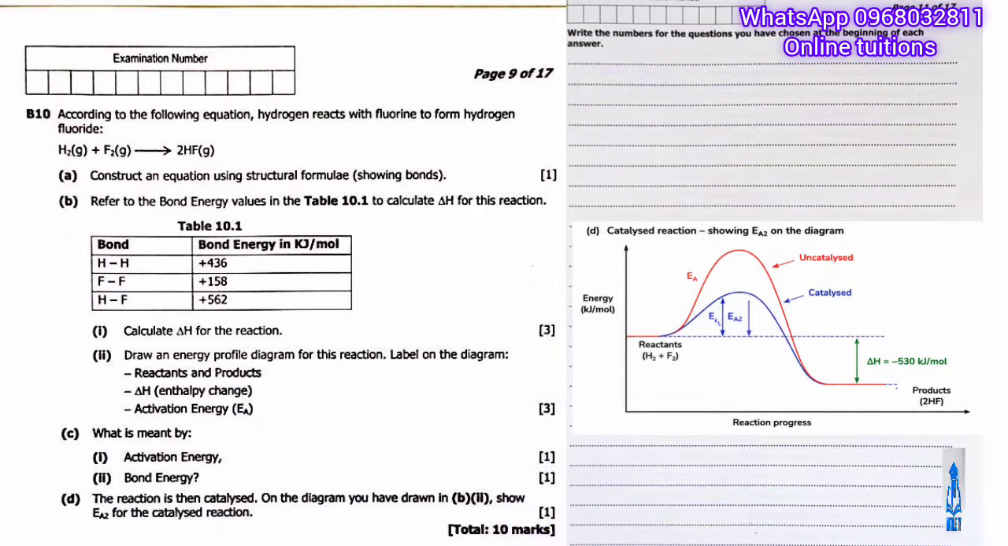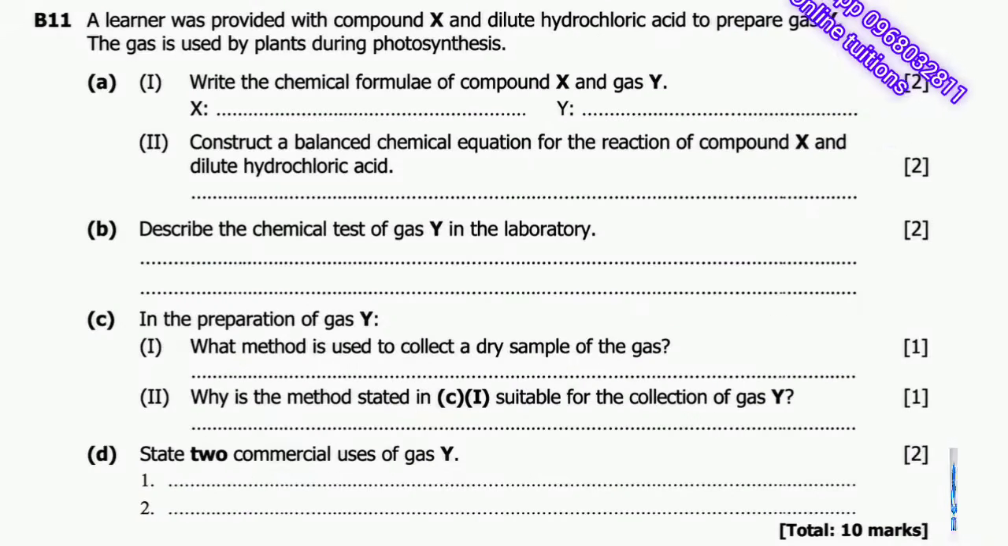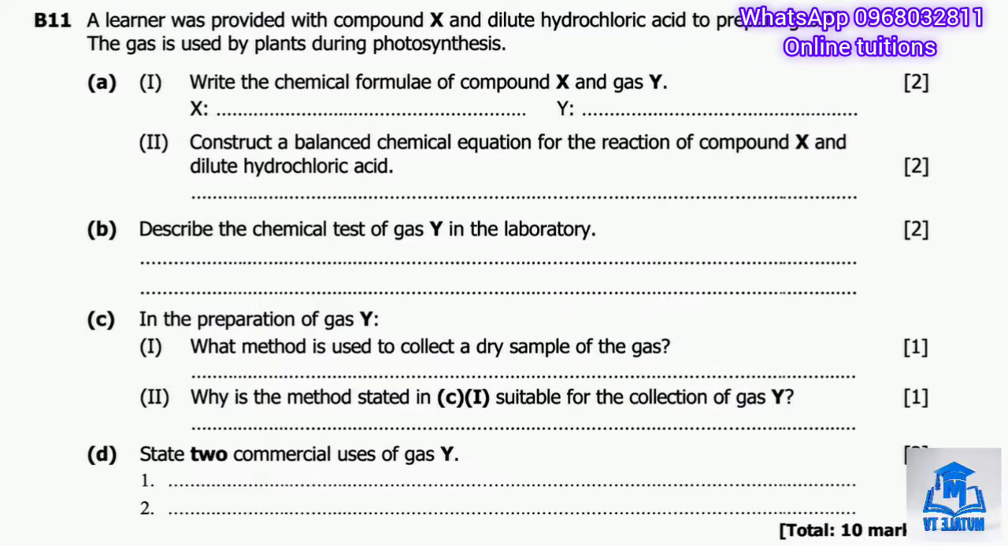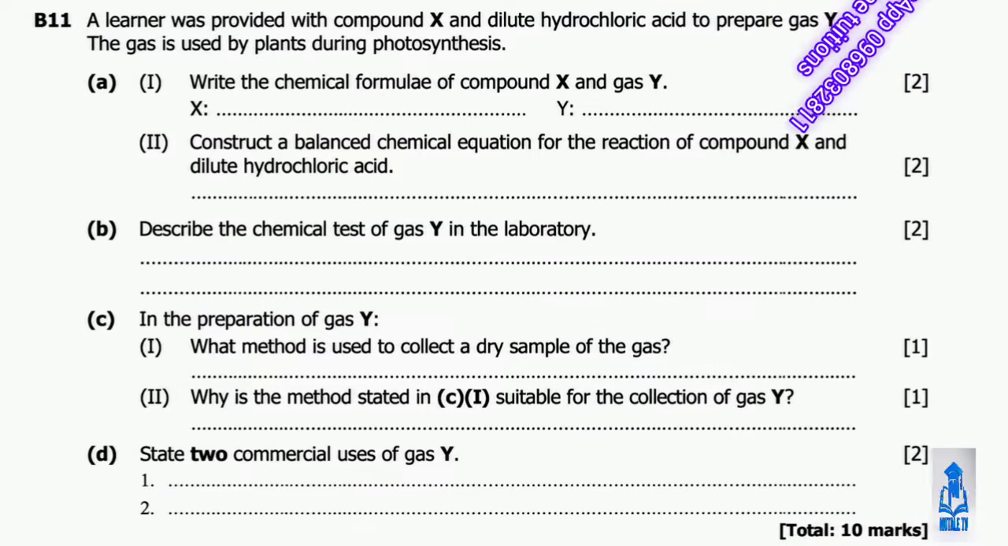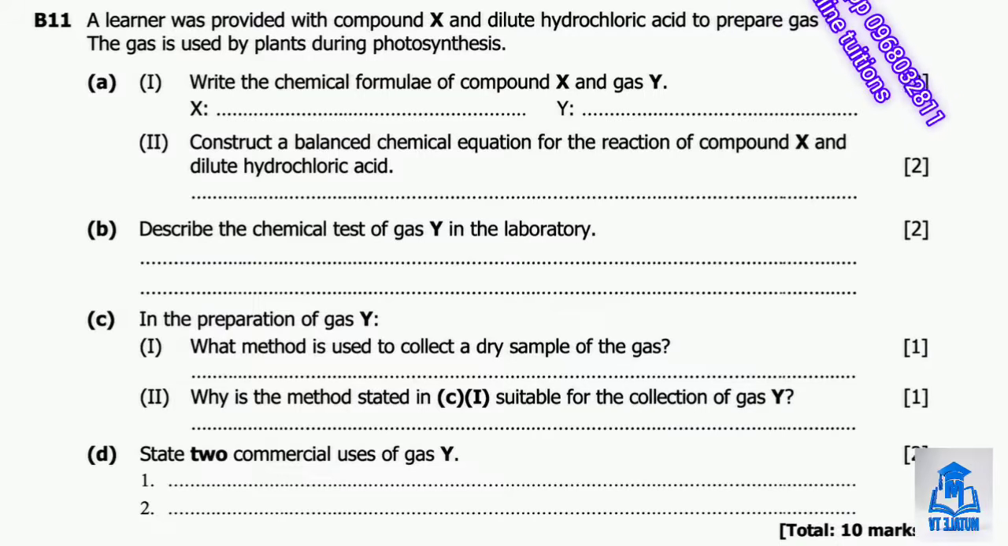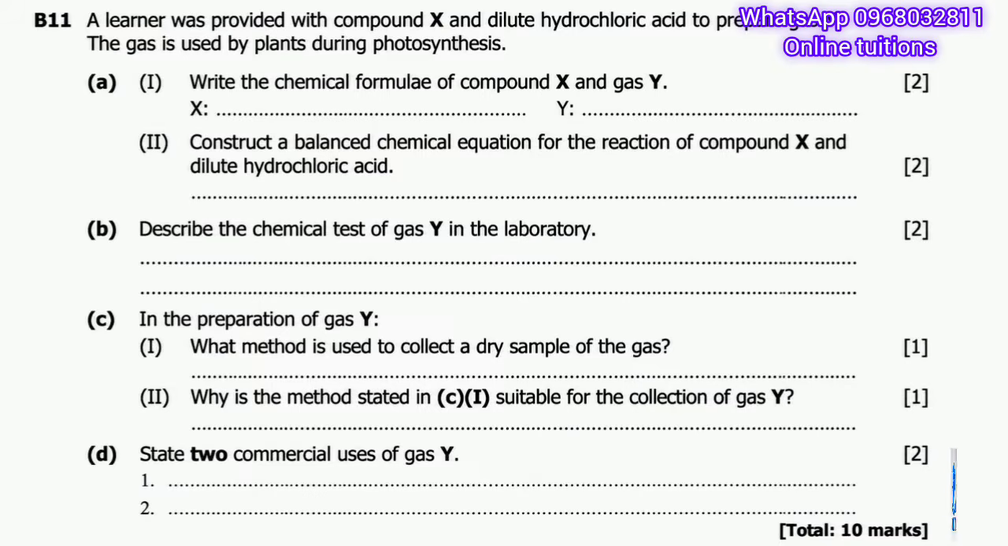10 marks. Now let's move on to question B11. Question B11 tells us that a learner was provided with compound X and dilute hydrochloric acid to prepare gas Y, and that gas Y is used by plants during photosynthesis. Since the gas is used in photosynthesis, this tells us straight away that gas Y is carbon dioxide. And since we are using dilute hydrochloric acid to prepare it, compound X must be a carbonate, mostly calcium carbonate, sometimes written as marble chips or limestone.